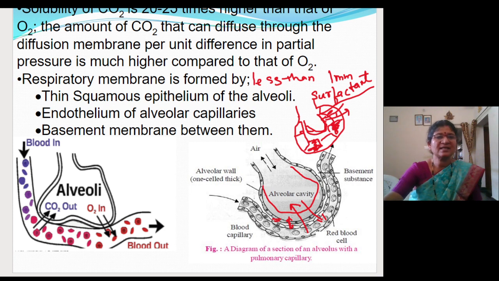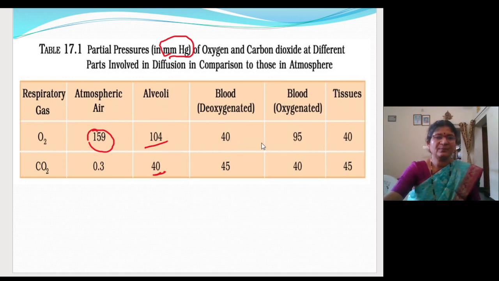Fine. Hope today's class is clear, children. So you have to remember this chart. The partial pressure of oxygen and carbon dioxide in the atmosphere, in the alveoli, deoxygenated and oxygenated blood, and at the tissue level. You have to learn this chart by heart. Fine. Hope today's class is clear, and in the next class we will be going to the